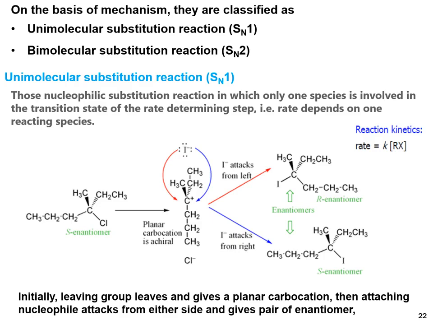When attacked from the left side, it gives one enantiomer. When attacked from the right side, it gives the second enantiomer. Overall, two enantiomer products will be obtained.